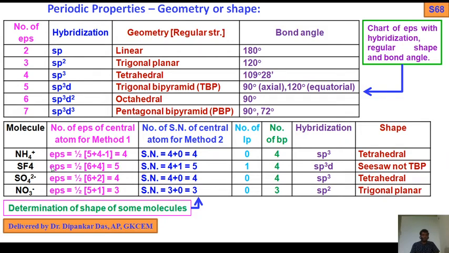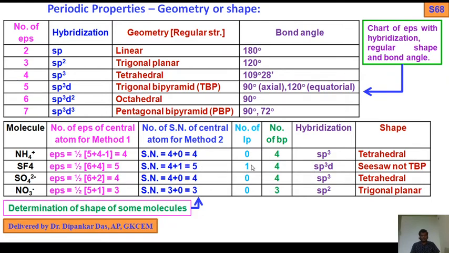Now SF4. The central element, sulfur, has a large size. Being a group 16 element, it has valence shell electrons 6. So it is half of 6 plus 4, how many univalent atoms? 4, because 4 halogen atoms, so 5. If it is SN, how many sigma bonds around sulfur? 4. How many lone pairs? Plus 1, sulfur 1, so that is 5. So the number of lone pairs is 1. Out of 5 EPs, how many bond pairs? There are 4 SF bonds, so 4 BPs, 1 LP.